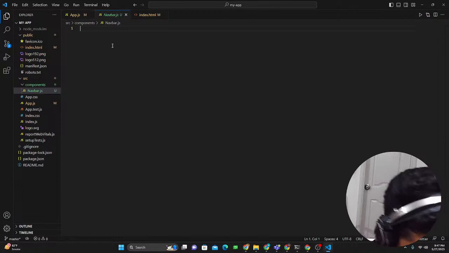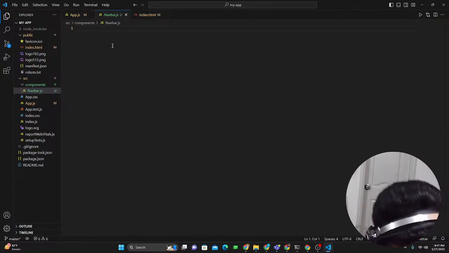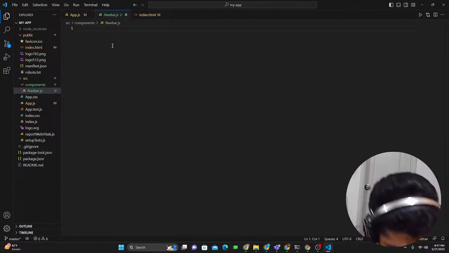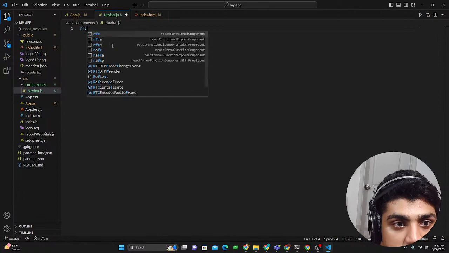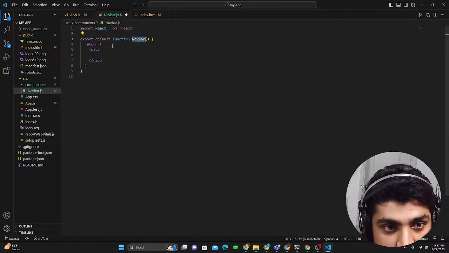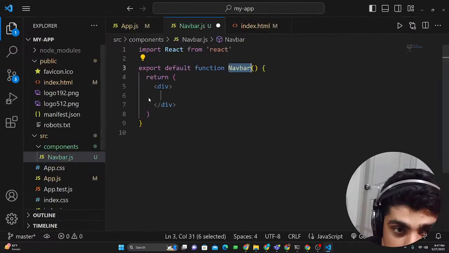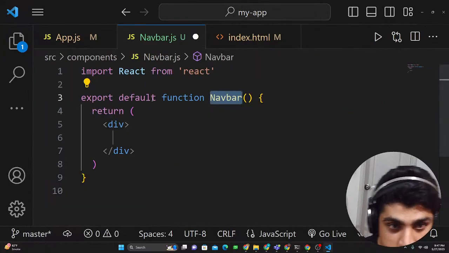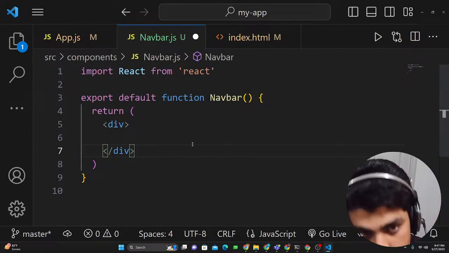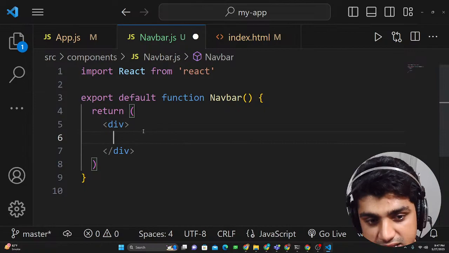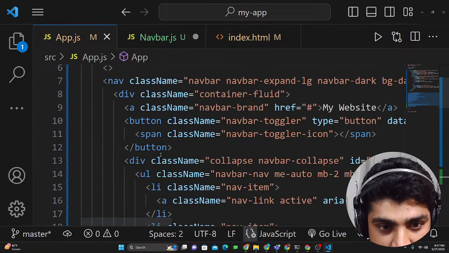What we're going to say is RFC. We're going to type in RFC. Man, my thing doesn't work, but RFC, React Functional Component, and press enter. This actually populates my code with this boilerplate, which allows me to create a React functional component. And inside this, I would just have to include the navbar, which makes it a little easier.